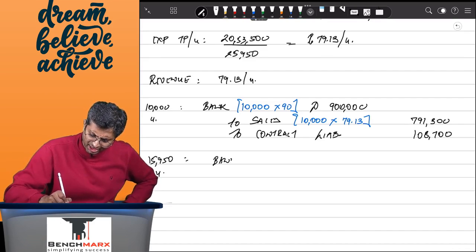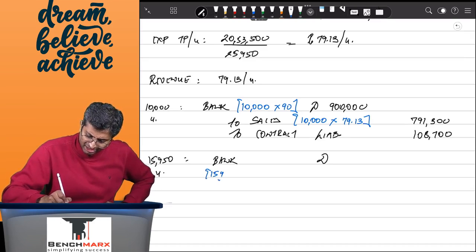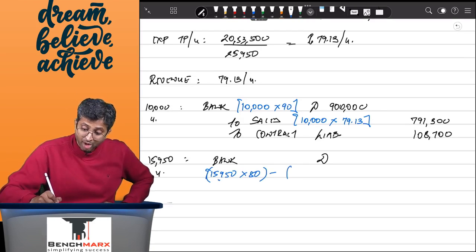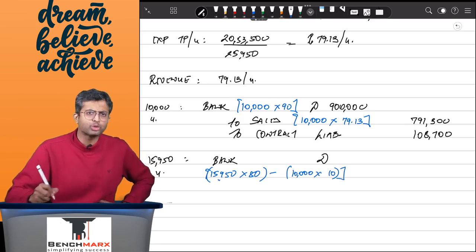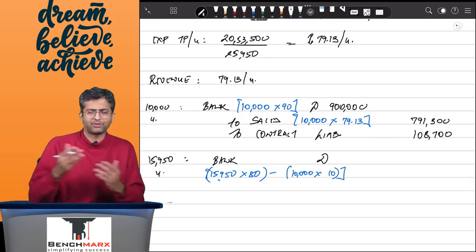Now one could say that I will receive 15,950 units, and at this time at 80 per unit, because now the volume discount is applied. However, for the first 10,000 units, I have paid 10 rupees extra. Sir, how 10 rupees? Instead of paying 80, I paid 90, and hence